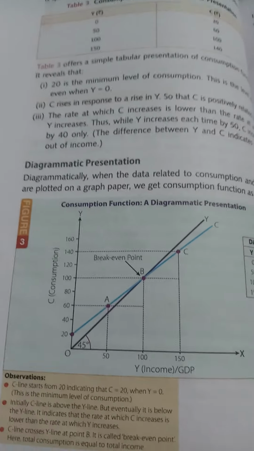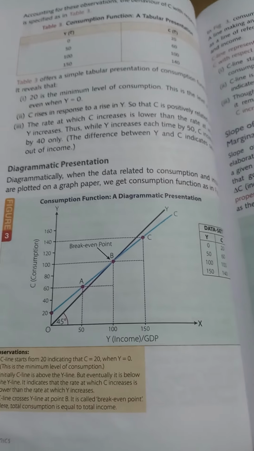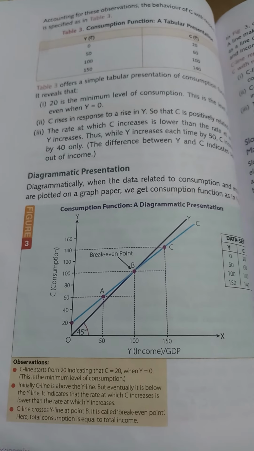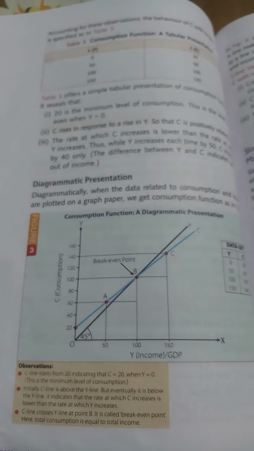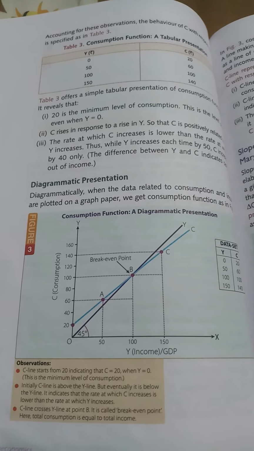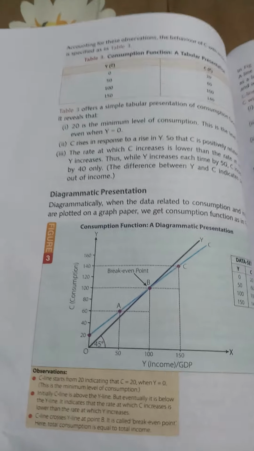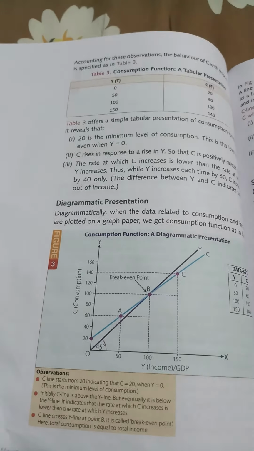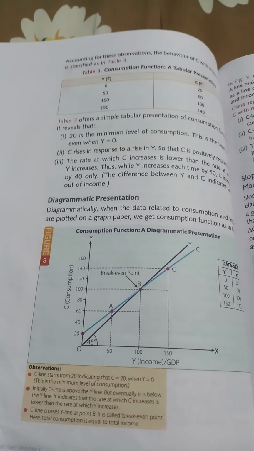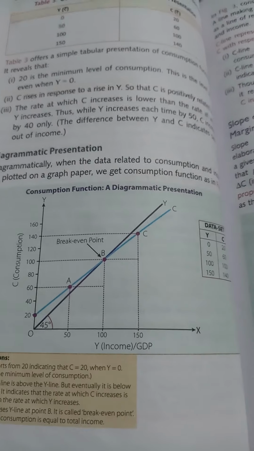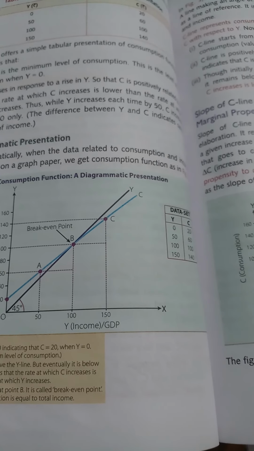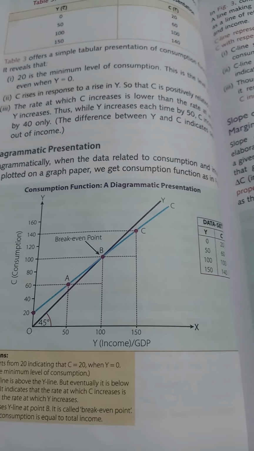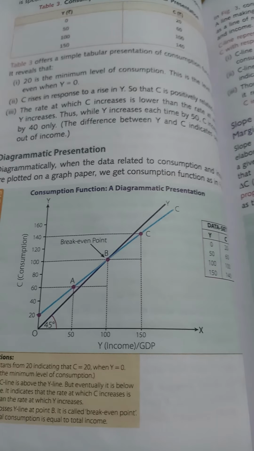This shows that at a lower level of income, consumption will always be higher than income, and after the break-even point, when income rises at a very high rate, consumption does not rise at that rate. So that is why this line is called the consumption function line, and before the break-even point, consumption is greater than income, and after the break-even point, income is greater than consumption.